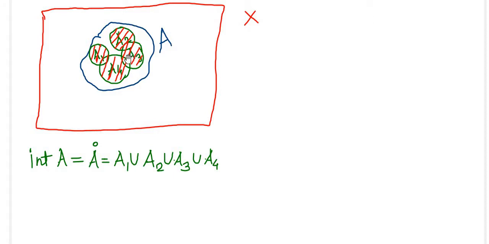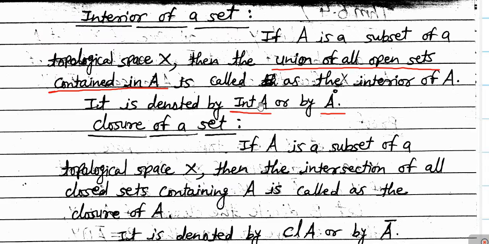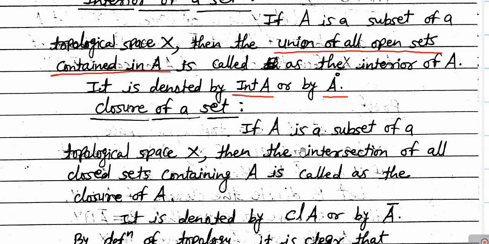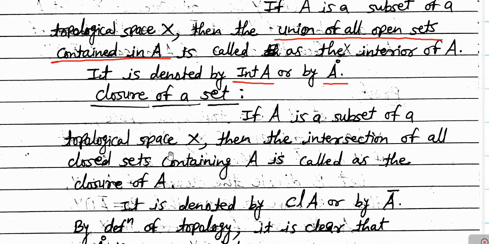Now next, we'll move to the closure of the set A. So first of all, see the definition of the closure of the set A. If A is a subset of a topological space X, then it is the intersection of all closed sets containing A. See here how we are defining it now.